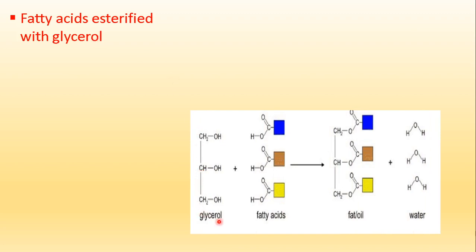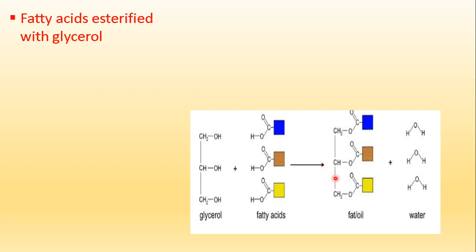Now here this is a glycerol, which I just now showed to you. It's a trihydroxypropane, so the propane compound has three hydroxyl groups. When it comes close to fatty acids, maybe 1 or 2 or 3, any number, maximum going to 3, here three different types of fatty acids are shown. Each of them gets esterified, forming an ester bond with each hydroxyl group of the glycerol compound.